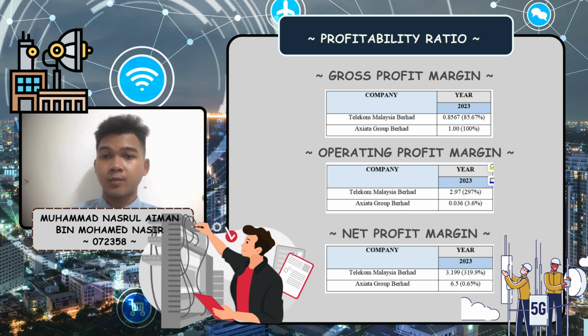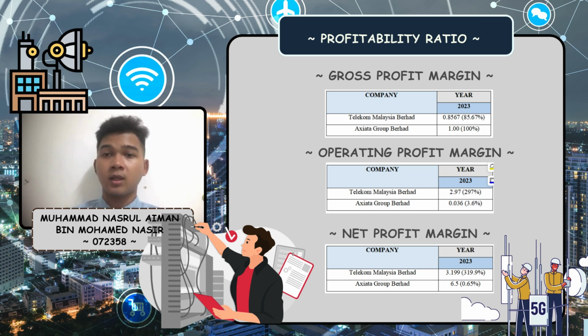Starting with the gross profit margin, Axiata achieved a perfect 100%, which is exceptional. This means Axiata effectively controls its production costs and maximizes its revenue, converting it fully into profit. On the other hand, Telekom Malaysia had a strong though lower 85% gross profit margin. This indicates that while Telekom Malaysia is still efficient, its cost of goods sold is higher, slightly reducing its profitability.